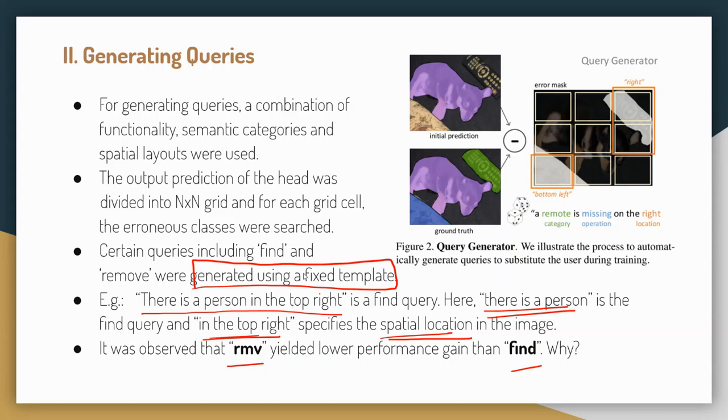Consider the last point, that is, it was observed that remove yielded lower performance gain than find. Why is this so? In the find query, we are specifying to the network that you are getting this particular thing wrong. But in the remove query, you are just telling it to remove this thing from the picture. You are not specifying what it should replace it with. Suppose you say remove the person in the image, then you are not specifying what it should replace it with. That is the reason why the remove query yielded lower performance gain than find.